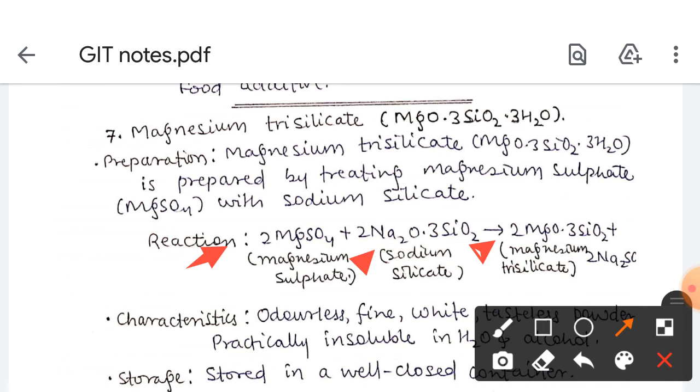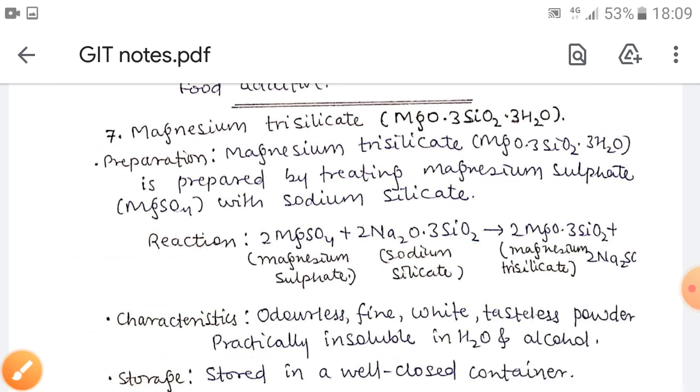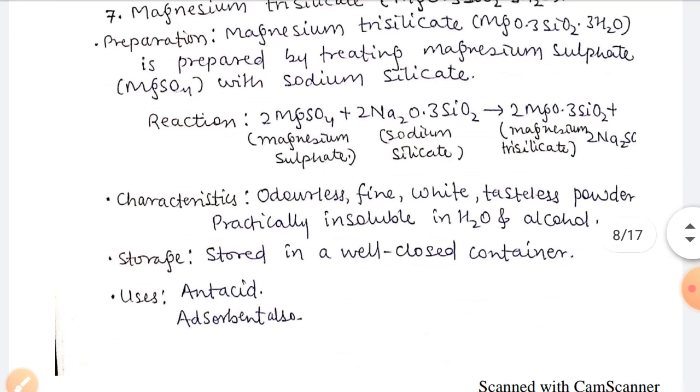You can remember these reactions because they are very important from the exam point of view. An examiner may directly ask you to write the preparation of magnesium trisilicate or any other drug. Now the characteristics: it is an odorless, fine white tasteless powder, practically insoluble in water and alcohol. Storage is generally the same, in a well closed container, and uses are as antacid and absorbent.